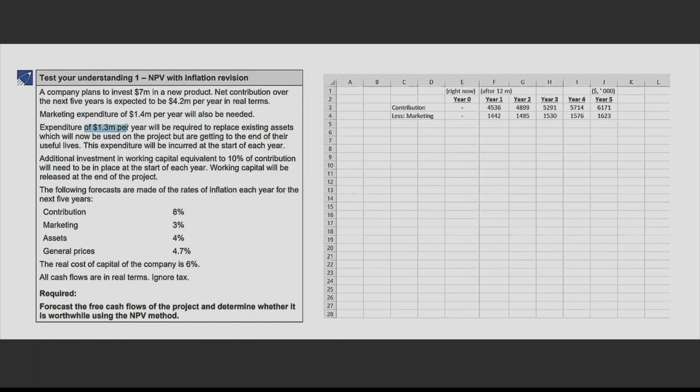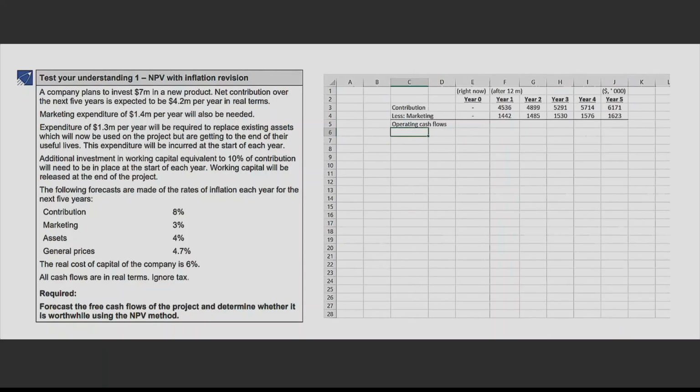Now, this is a capital nature of expenditure. That means all routine and operating expenses are done. Now, what do we need to do? We need to simply calculate the operating cash flows. Just copy this, apply it to all the years. These are the operating cash flows, right?